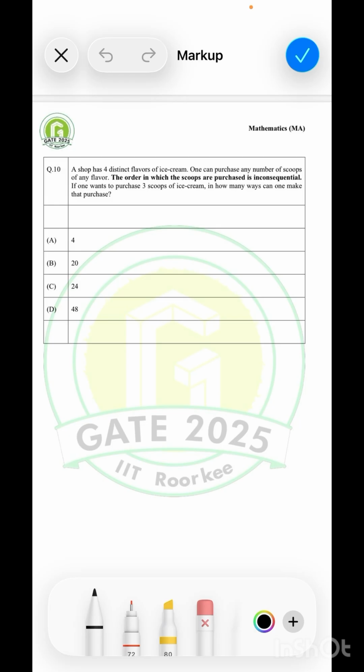So what it's saying is that a shop has 4 distinct flavors of ice cream. I can call them, let us say, A, B, C, D, different flavors. One can purchase any number of scoops of any flavor. The order in which these appear is inconsequential. So if one wants to purchase 3 scoops of ice cream, how many ways can one make this purchase? Very interesting. So the sequence doesn't matter.